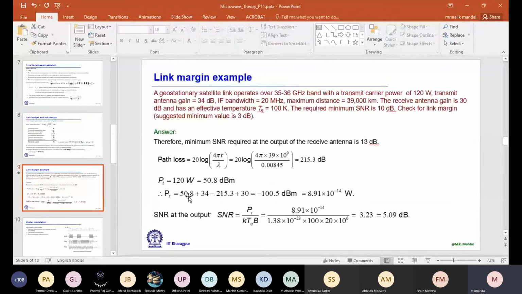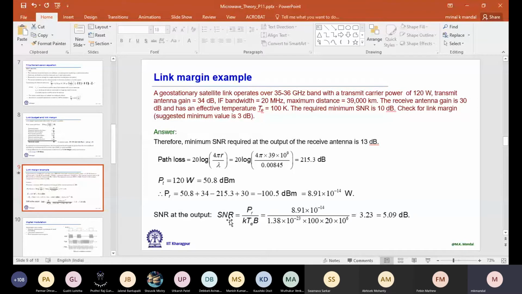So put the values, received power: PT, then antenna gain GT 34, minus path loss 215.3, plus the receiving antenna gain 30 dB. So it's coming minus 100.5 dBm, or in watt 8.91 into 10 to the power minus 14 watt. It's quite low.